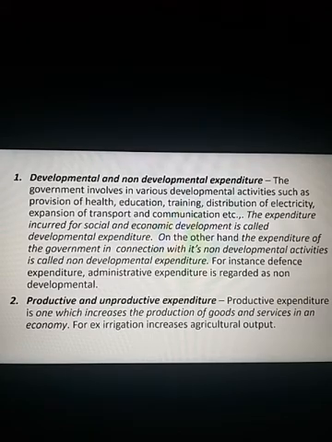The expenditure incurred for social and economic development of a country is called developmental expenditure.